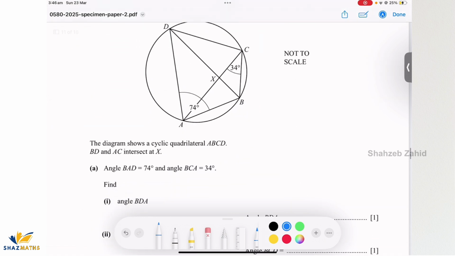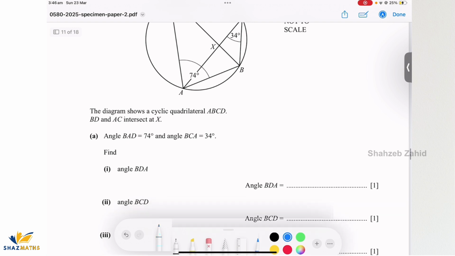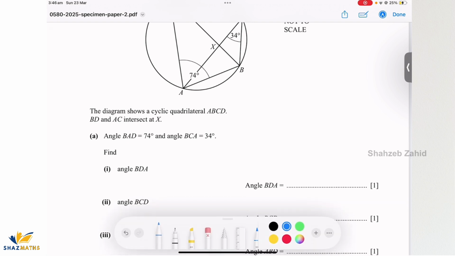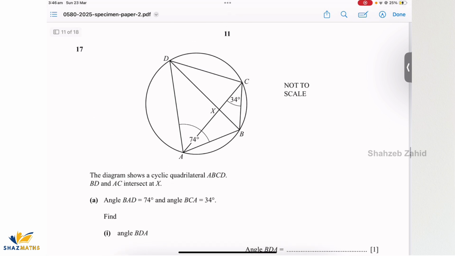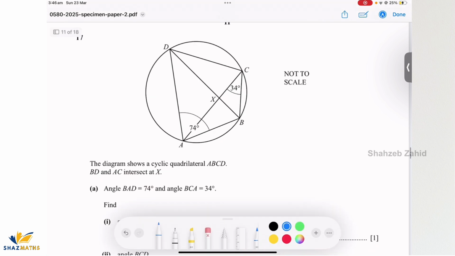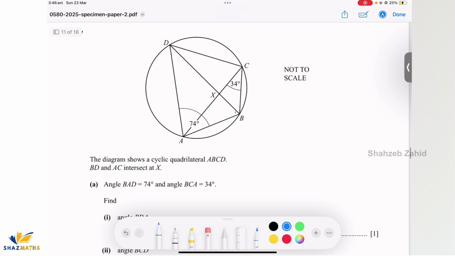Okay, question number 17, which is in regards to circle properties. The diagram shows a cyclic quadrilateral ABCD. We can see that BD and AC intersect at X. Okay. Angle BAD is 74 degrees and angle BCA is 34 degrees. BCA, that's marked. BAD, that's marked as well. Find angle BDA. So BDA, which is this angle.